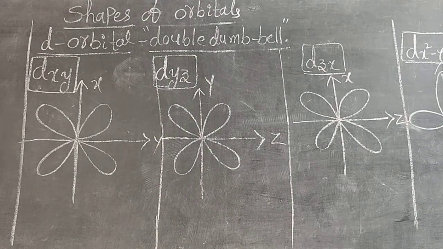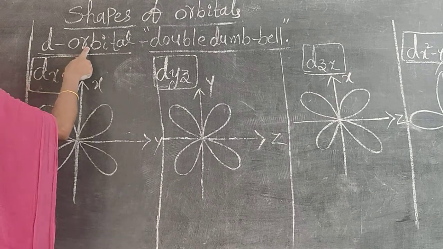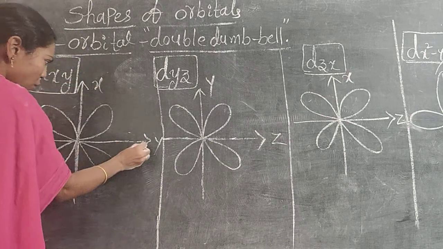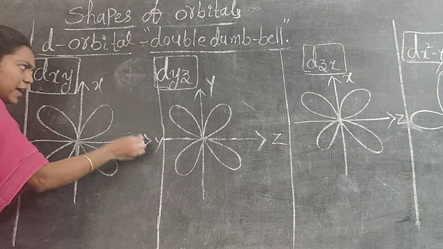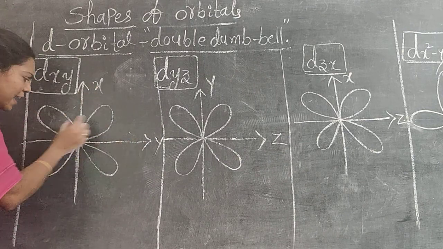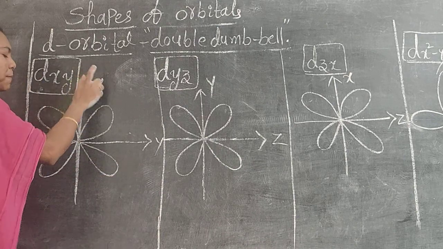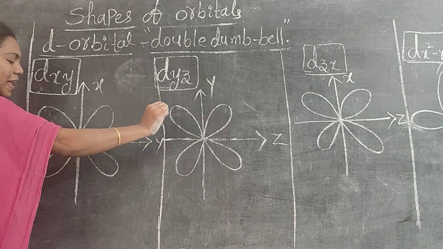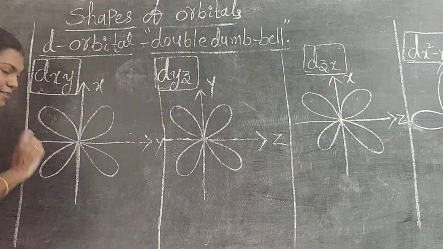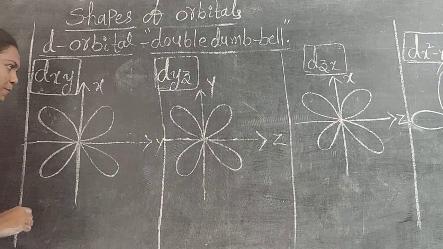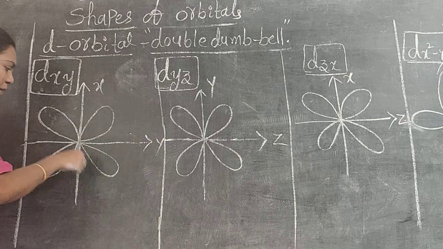So dxy, it is one of the suborbitals in the d. X axis, y axis, no confusion. In between the x axis and y axis, the double dumbbell shape is formed. Blindly remember: x is up, y is in the middle, like that arrow. So the 8 form is formed in between the two axes. Between the x and y, the 8 form is formed.